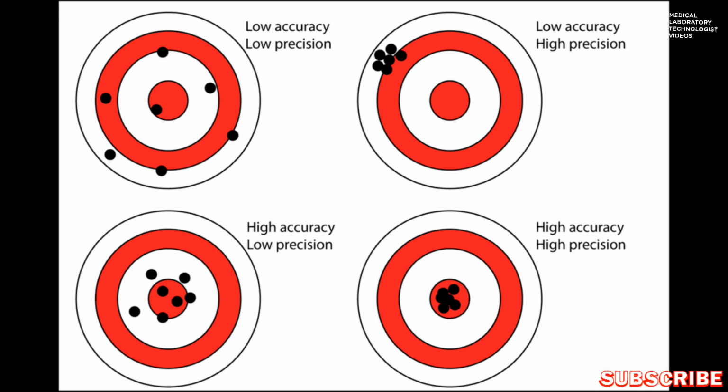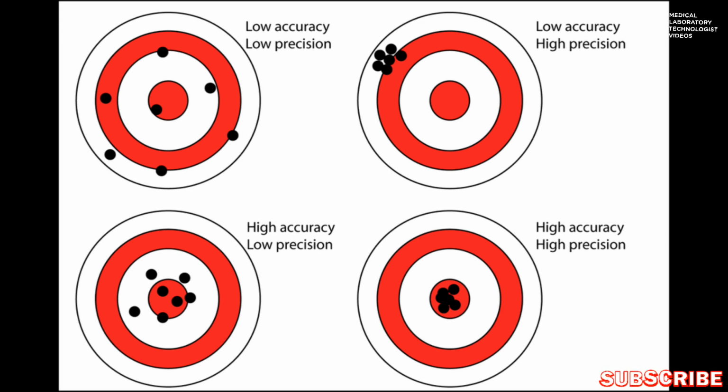So what was accuracy? Accuracy is how close values are to the target value, and what is precision? Precision means how close values are to each other. So this diagram will clear all the concepts and you can always remember the definitions of accuracy and precision, and you understand why we need accuracy and precision.